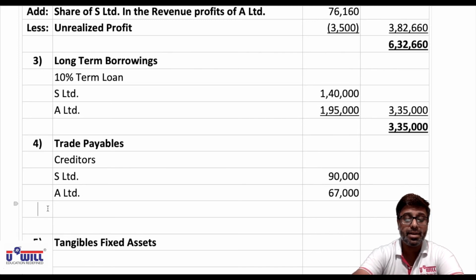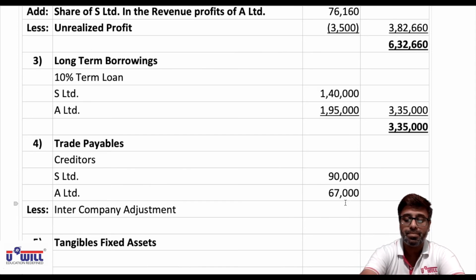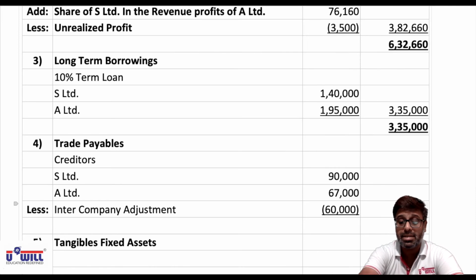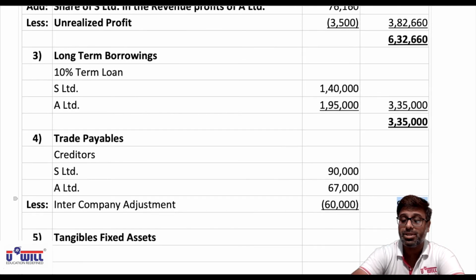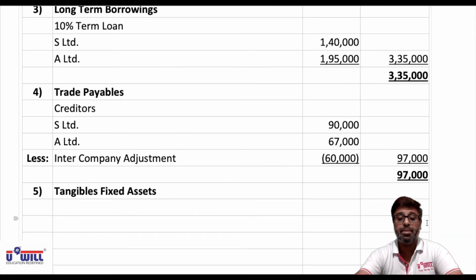From that we'll subtract intercompany adjustment, that is 60,000. Outer column 90,000 plus 67,000 minus 60,000, 97,000. And final total also 97,000. Okay, everyone should be clear up till here.